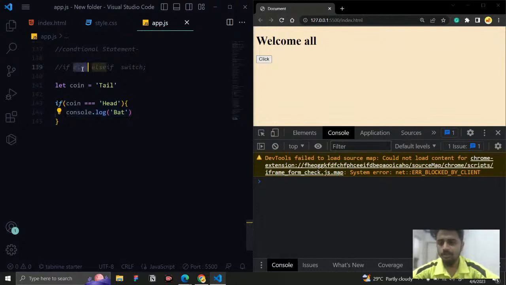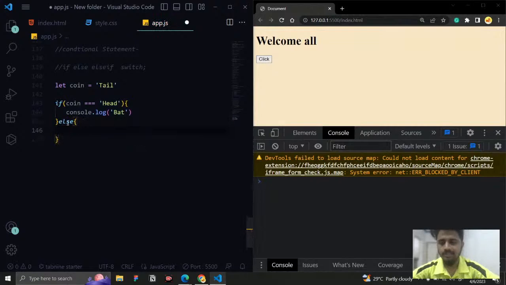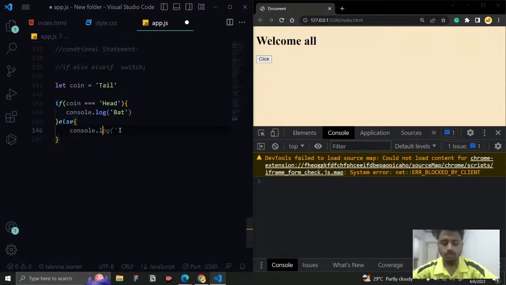For that, you can use the else statement. So here I am going to say else. This else will wait for the condition to be checked. If it is true, then this code will be executed and the else code will be ignored. And if it is false, then the if code will be ignored, and the else code will be executed.